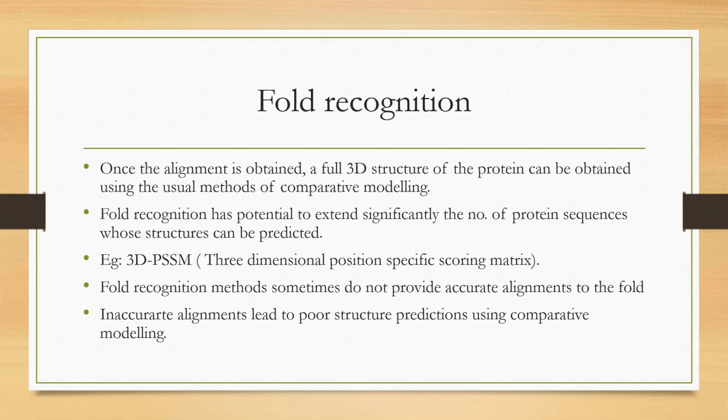I hope you remember the method of comparative modeling. Once the alignment is obtained, the alignment is divided into core region and loop regions. For core regions, the structural information is taken as it is from the template, whereas for the loop regions, the SPARTS algorithm is applied. With that, the backbone structure prediction is complete.